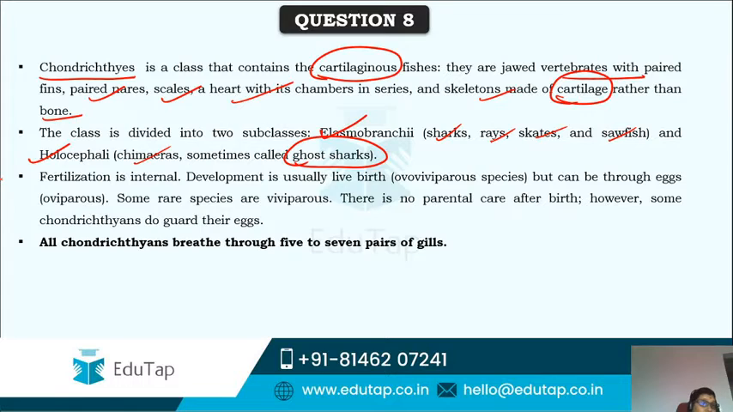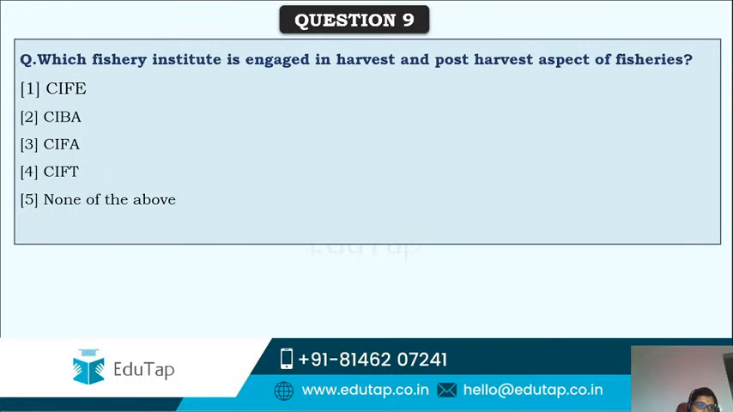For these, fertilization is generally internal, development is usually live birth, that is ovoviviparous species, but sometimes they can even give birth through eggs also, that is oviparous, and some rare species are viviparous, but there is no parental care after birth. However, some species, everywhere exceptions are always there, so here also they have that. And all chondrichthyans breathe through 5 to 7 pairs of gills. So this is all about one of the major classes of species, that is Chondrichthyes.